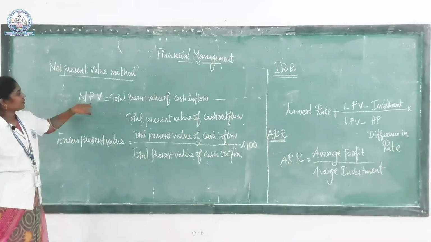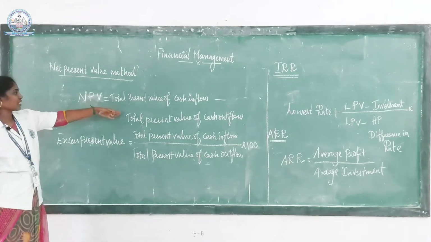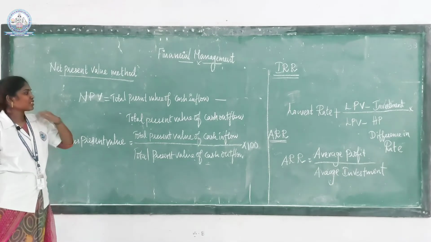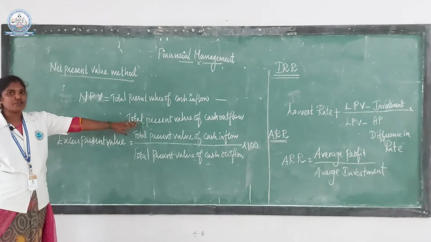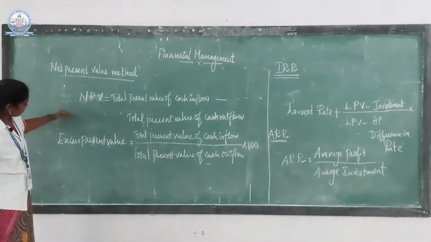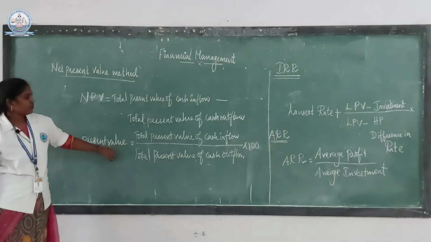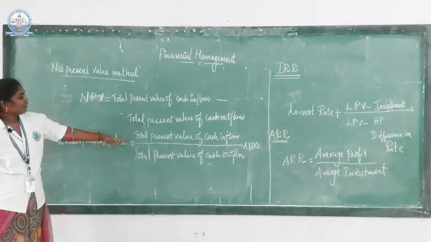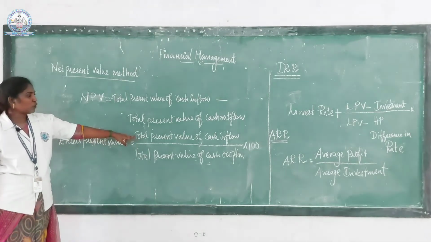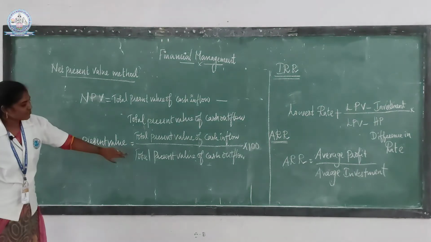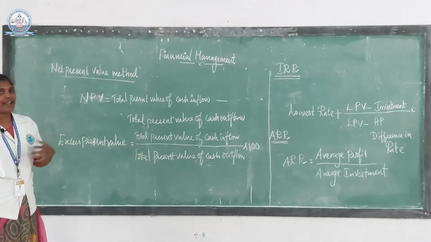Next method is the net present value method. It is calculated using this formula: total present value of cash inflow minus total present value of cash outflow. Another kind of net present value is excess present value. The formula is: total present value of cash inflow divided by total present value of cash outflow into 100.